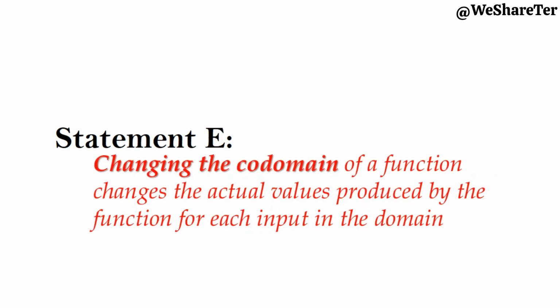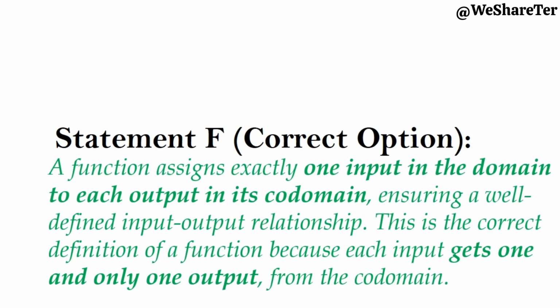Changing the codomain of a function changes the actual values produced by the function for each input in the domain. It is worth remarking that this sentence is also false. Changing the codomain does not affect the outputs the function gives. It only changes how we view the function's output space.